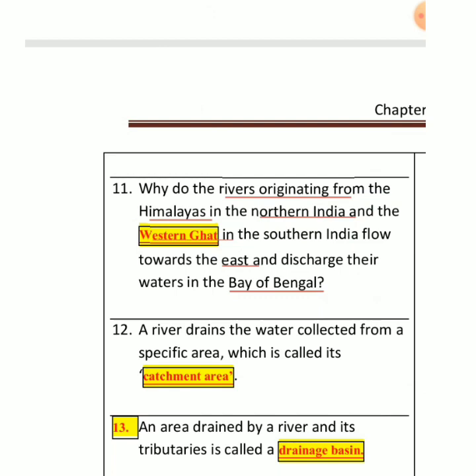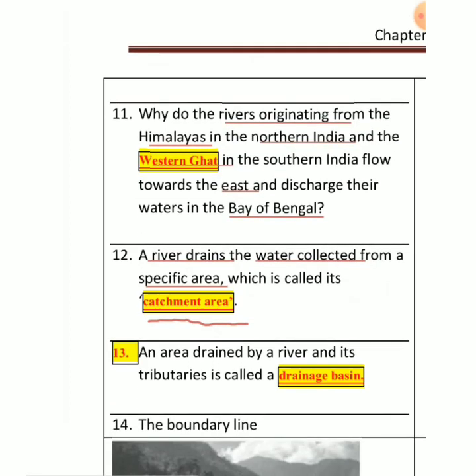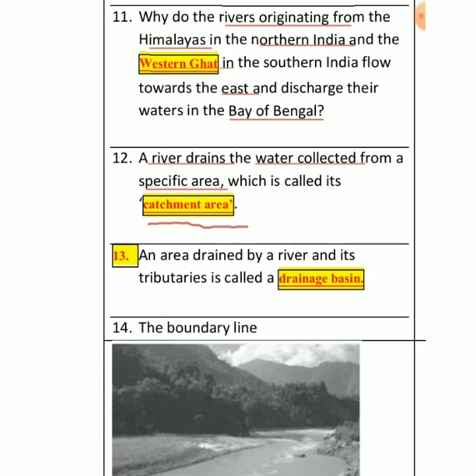Every river drains itself, right? A river drains whatever water it has in a specific area. हर नदी अपने आप को ड्रेन करती है कुछ स्पेसिफिक एरिया में जिसको हम कैचमेंट एरिया कहते हैं। हर नदी अपने किसी न किसी चीज़ में गिरती है जाकर तो वी हैव दैट एरिया इज कॉल्ड बेसिकली catchment area, right? Then we have a very important word which we commonly use when you are talking about river. So any area which is drained by a river and by its tributaries.